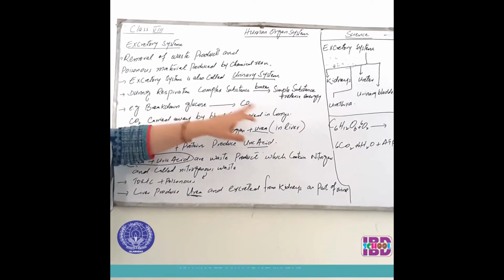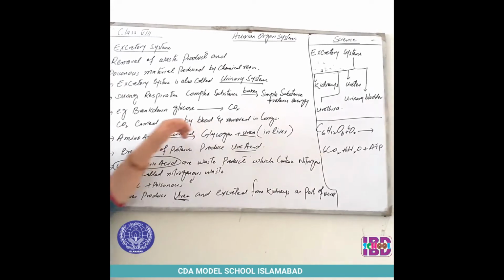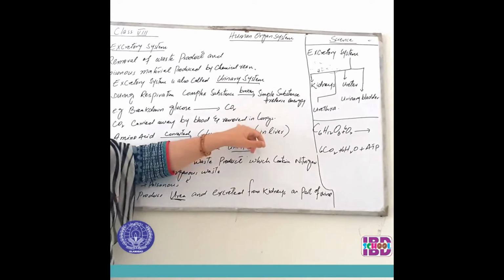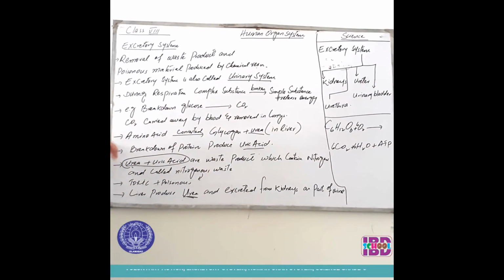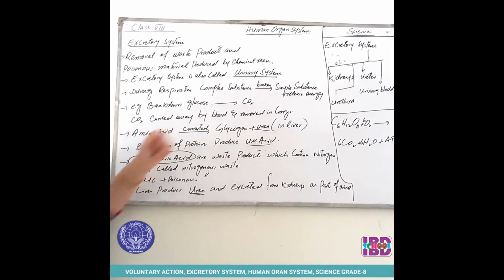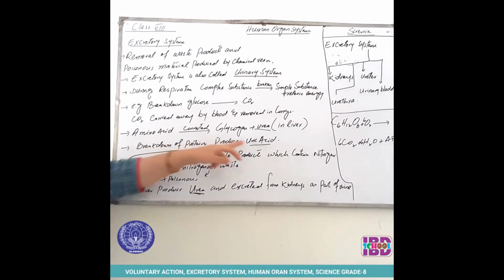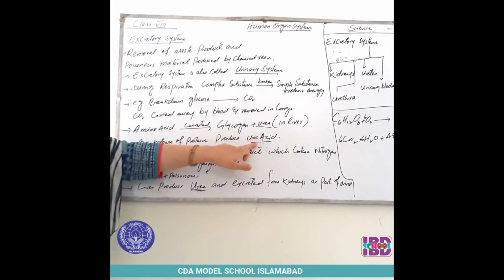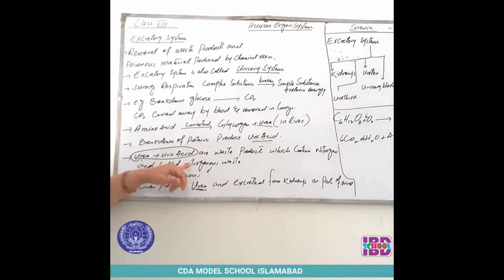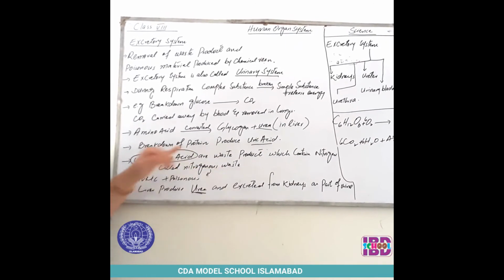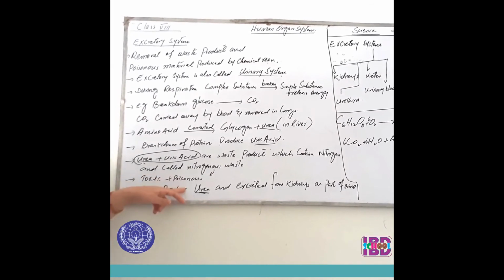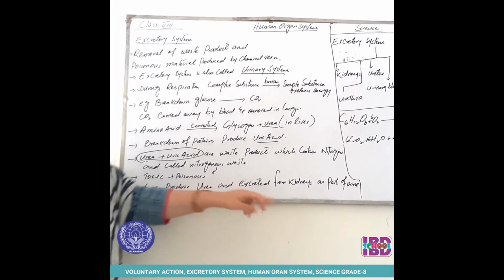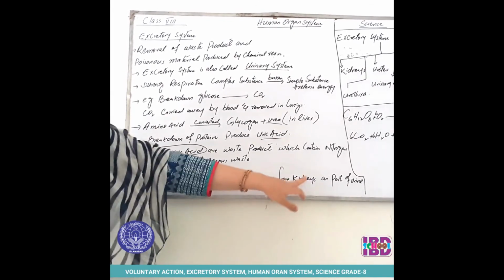Breakdown of glucose produces carbon dioxide. This carbon dioxide is carried away by the blood and is removed in the lungs. Amino acid is converted into glycogen and urea in the liver. Breakdown of protein produces uric acid. Urea and uric acid are the waste products and these two contain nitrogen. Nitrogen-containing waste products are called nitrogenous waste, and this nitrogenous waste is very toxic and poisonous. The urea produced by the liver is excreted from the kidneys. Urea is removed from the body through the kidneys as a part of urine.